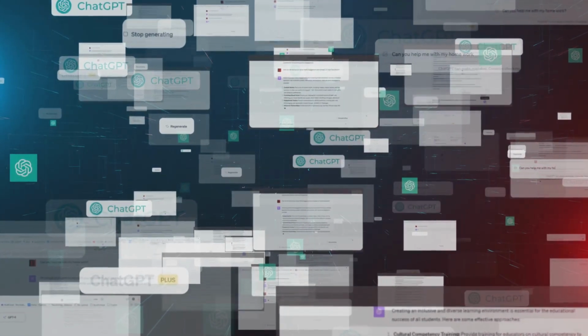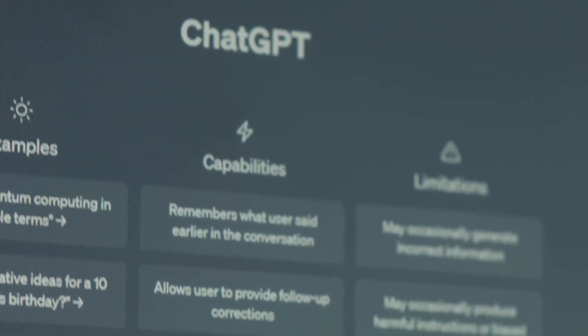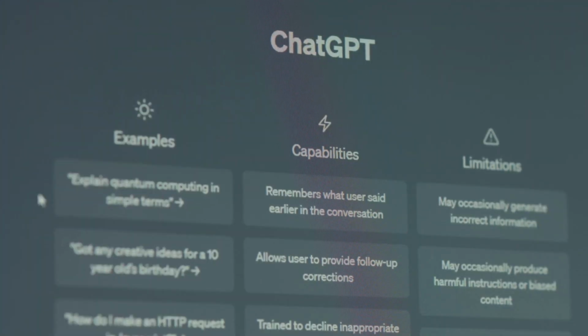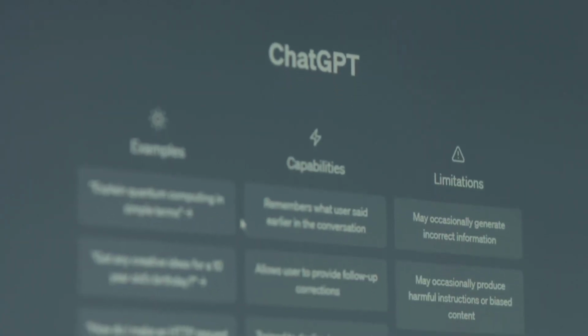Try different tasks and see what it can do. The more you use it, the more you'll discover. ChatGPT is a tool. How you use it is up to you. Stay curious, stay safe, and have fun exploring. That's your beginner's guide to ChatGPT. Now go try it for yourself.